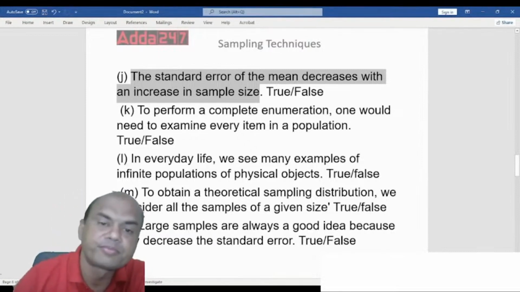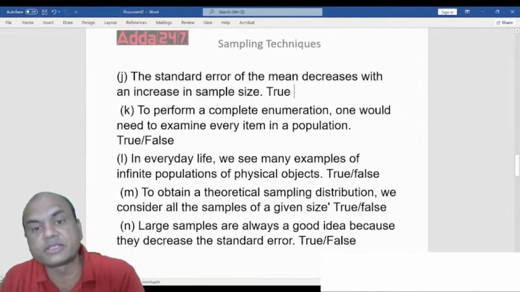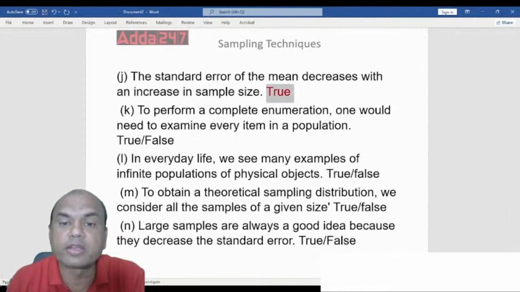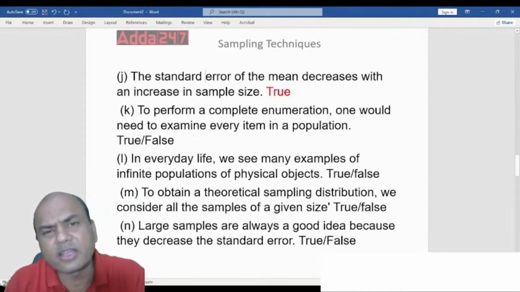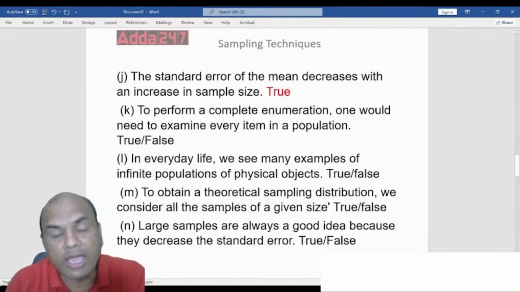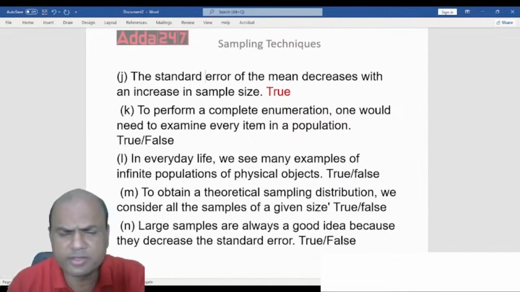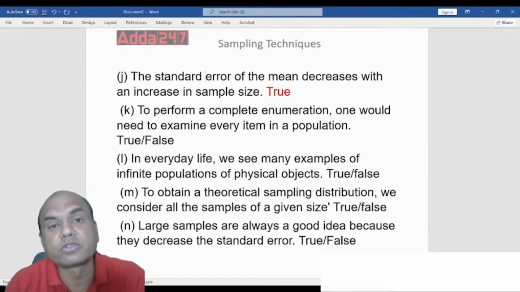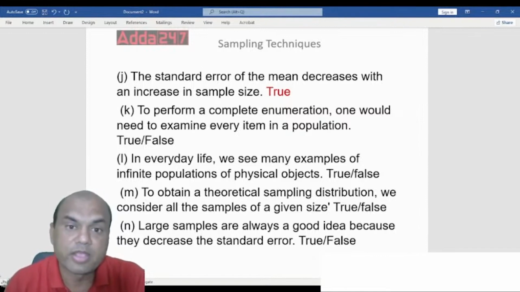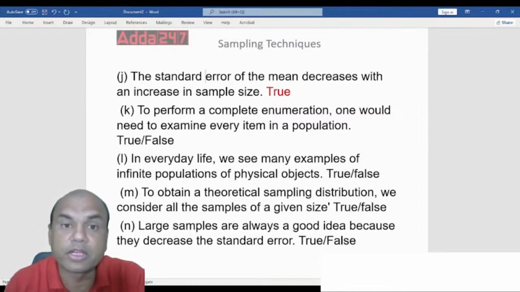It is true. That is the basic rule of sampling, right? That is the basic rule of sampling. So the standard error will decrease. What is standard error? Standard error is actually the difference between the population mean and the observed mean. Keep it very simple. So standard error is the difference between the population mean and the observed mean, isn't it? We have that formula z equals 1 upon standard error into x bar minus mu, right? So that formula gives you x bar minus mu. The difference is known as